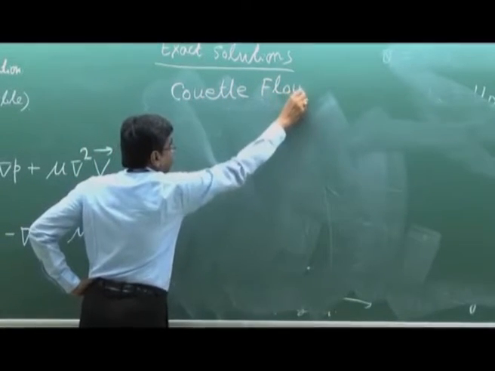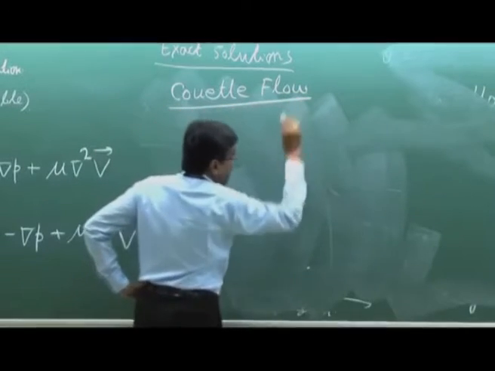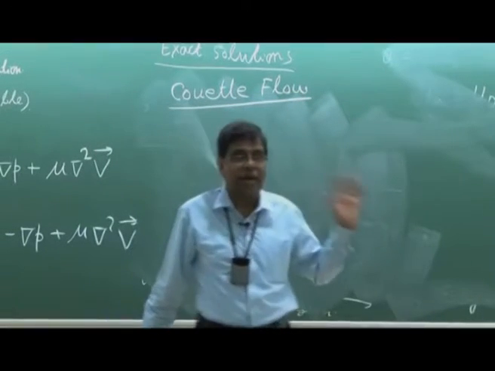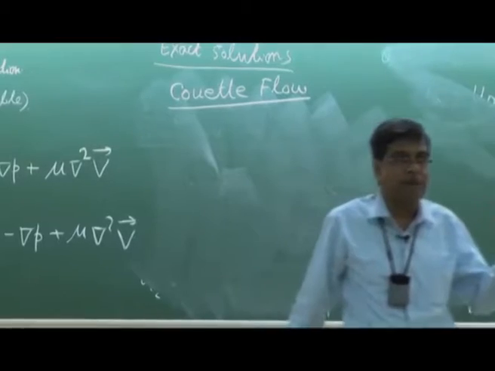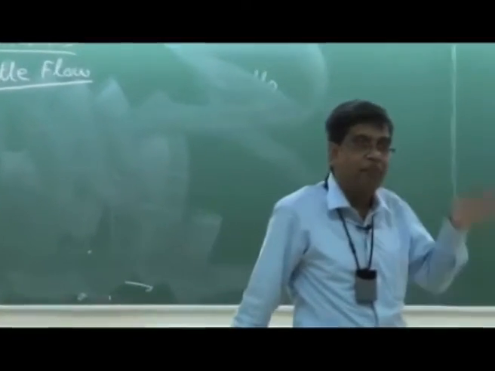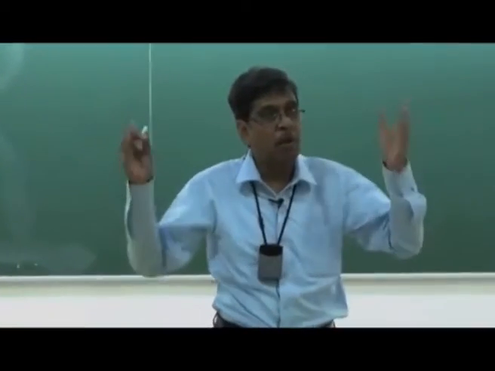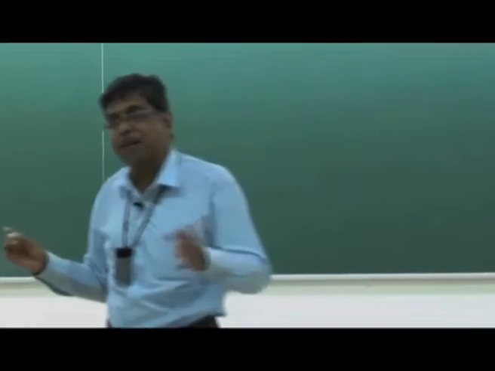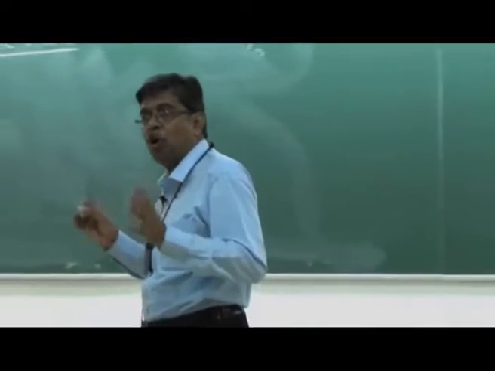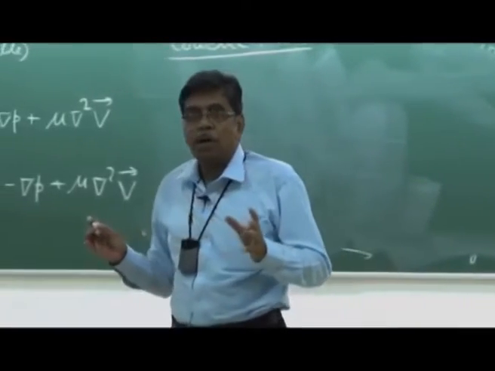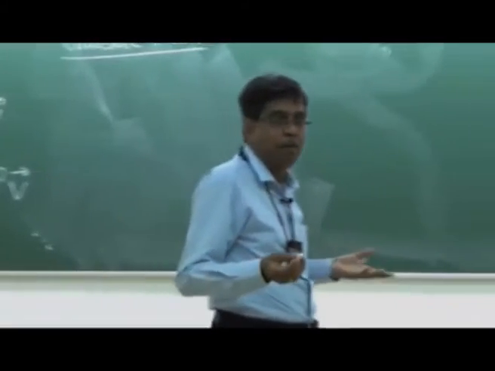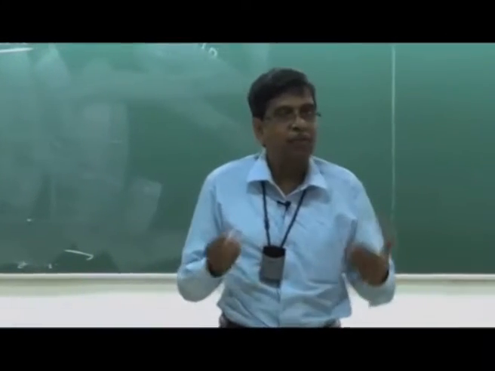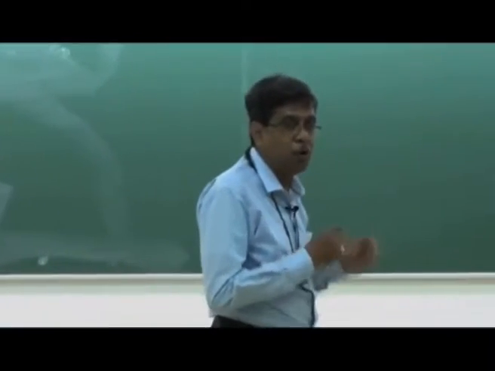What is a Couette flow? Couette flow is a steady, incompressible, laminar and fully developed flow. This is common for all exact solution cases. There are different cases, but in all cases flow depicts this feature. But each and every flow has a different flow geometry.